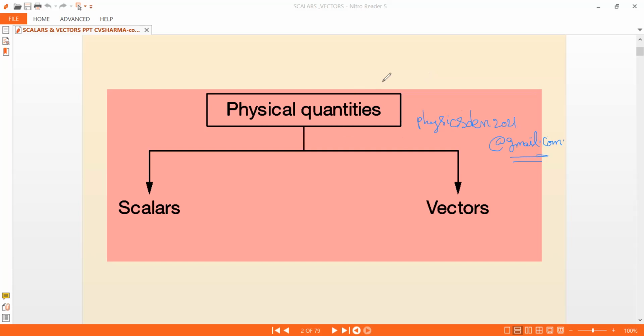Absolutely no issue. So here the chapter is scalars and vectors, and physical quantities are divided into 2 types: scalars and vectors. That is the first part. Now let's move on to the next slide.